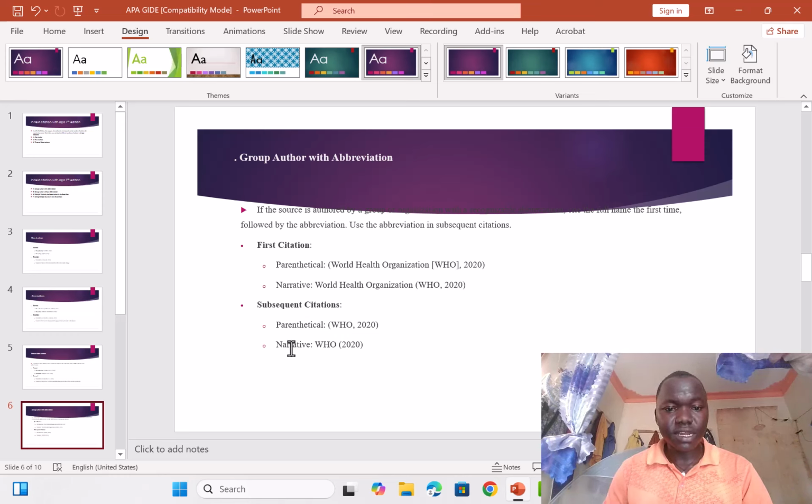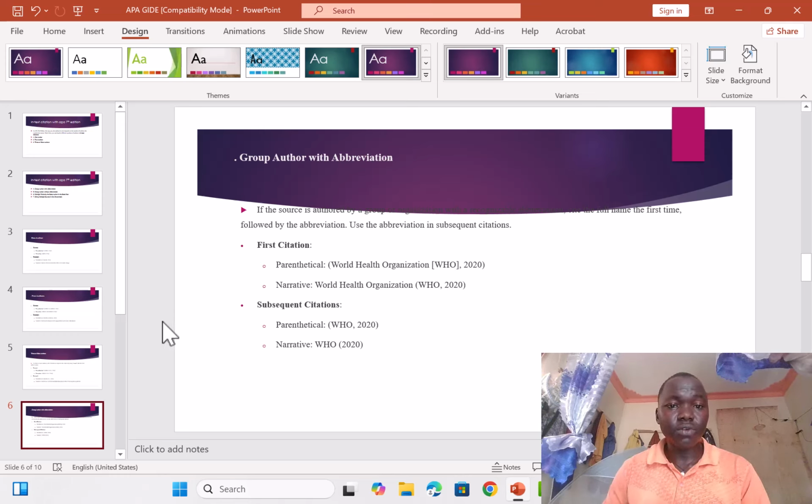So in the subsequent citing, the parenthetical just uses the abbreviation, like open bracket, abbreviation, comma, 2020, close. Then in a narrative, that abbreviation is going to be outside, then the bracket with 2020, close. So that is under group authors with abbreviation.